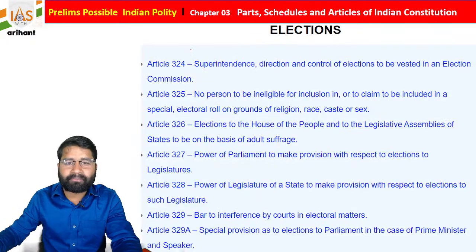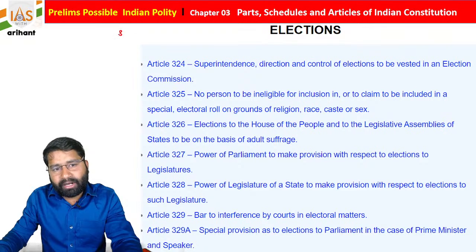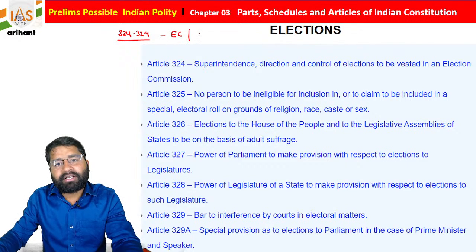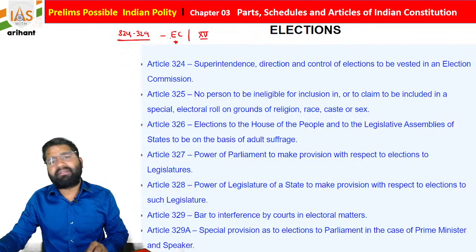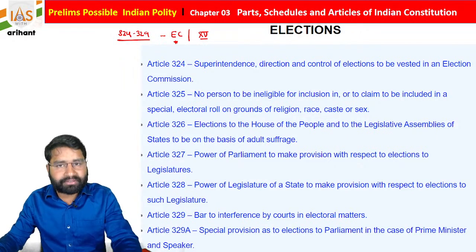This is also important. As you know, Articles 324 to 329 are about the Election Commission, and it is mentioned under Part 15 of the Indian Constitution, students. And there are some important articles that may be asked in your examination. Article 326 has already been asked in UPSC also.